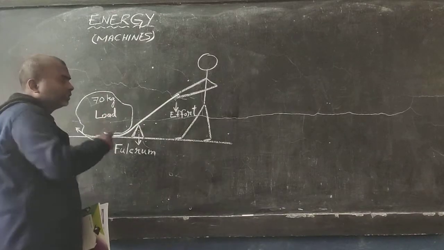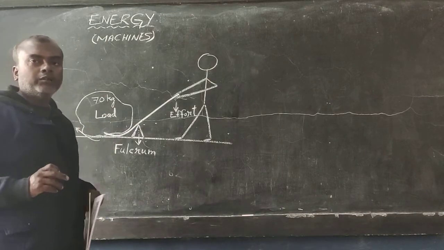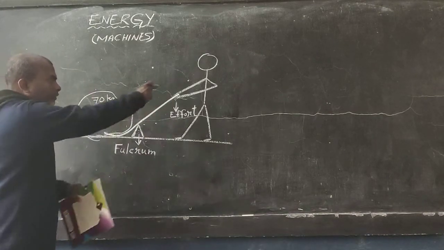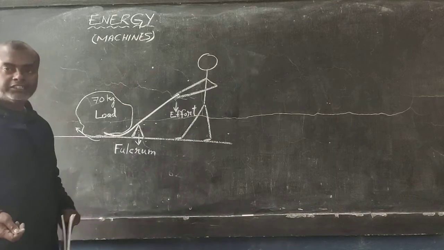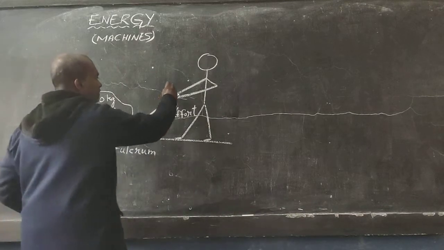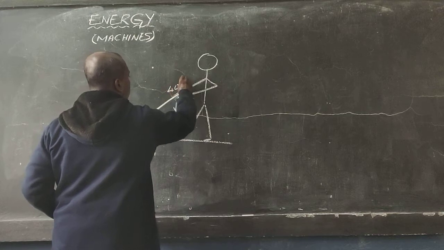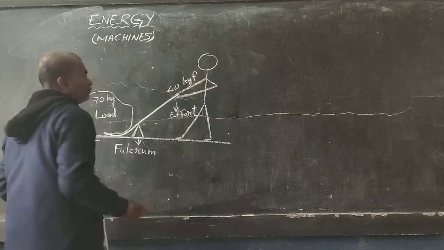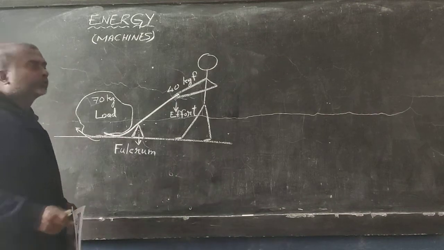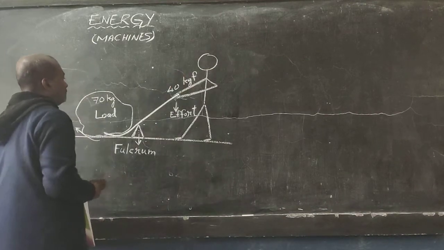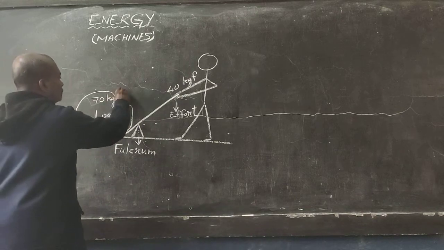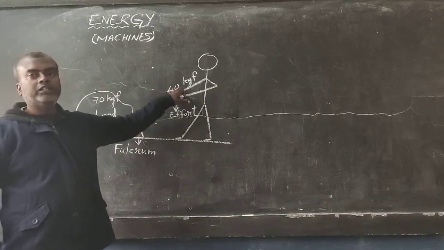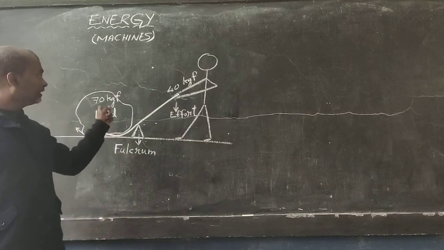With the machine, this man has to apply, what do you think? Will it be 70 kg force that he has to give with this stick? No, it will be much lesser. Maybe he is only giving 40 kg of force. 40 kgf, kilogram force. Here is 70 kilogram force of weight, maybe, and he is giving say 40 kilogram force, lesser than the load.